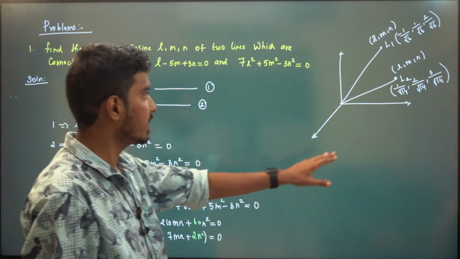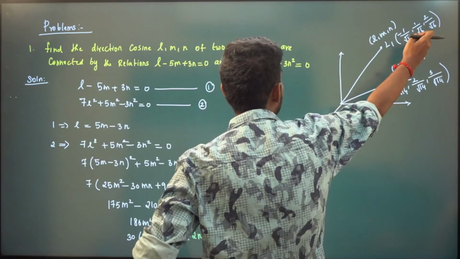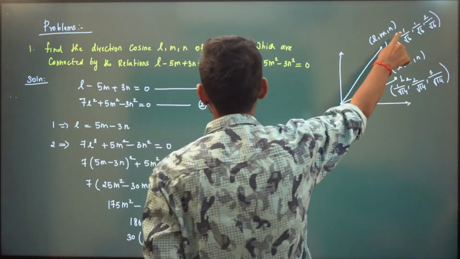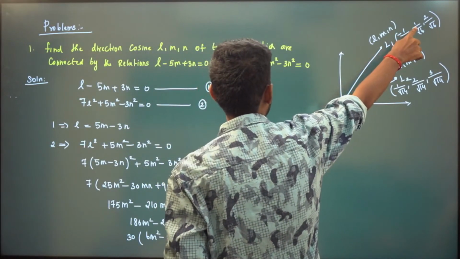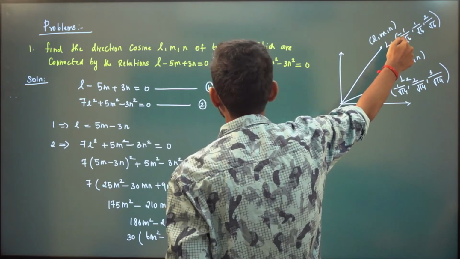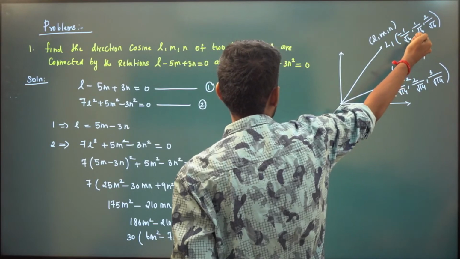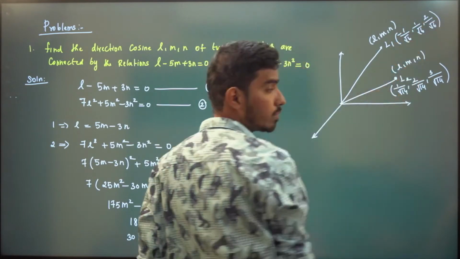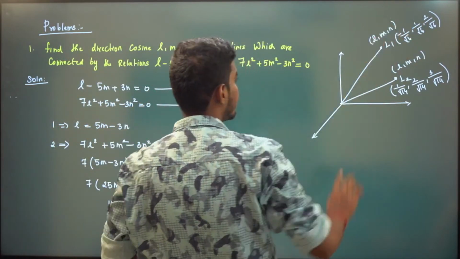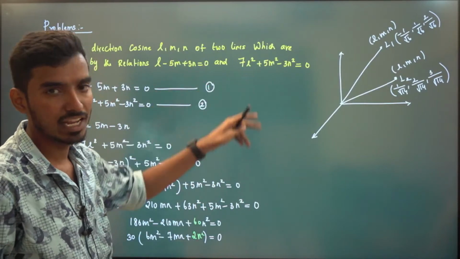Right? Now you can see this will satisfy this relation: L minus 5 times n plus 3 times n. What about L minus 5m? So L is minus 5, times m is minus 5. See, this is minus L minus 5m. So minus 6 by root 6 plus 6 by root 6, you can see it is 0. It satisfies L minus 5m plus 3n is 0, and both will satisfy these relations.